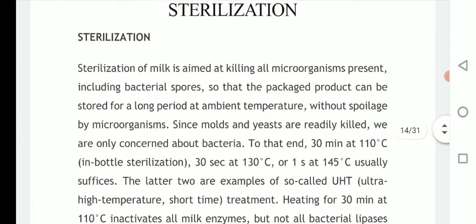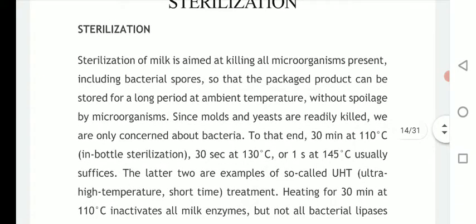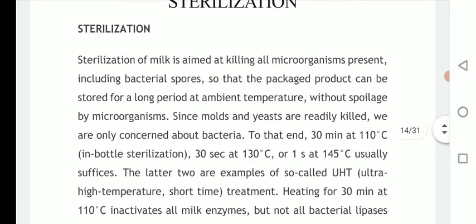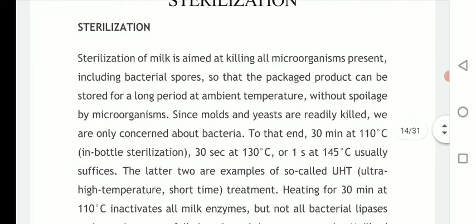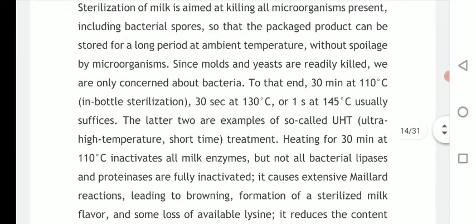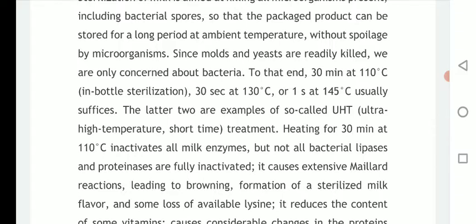In this process we carry out treatments that remove all sorts of microorganisms including spores, so that we can retain milk as well as milk related products for a longer time. Since molds and yeast are readily killed, we are only concerned about bacteria.